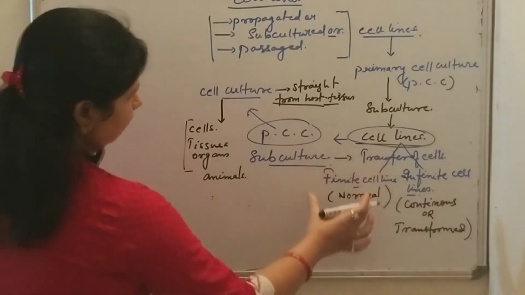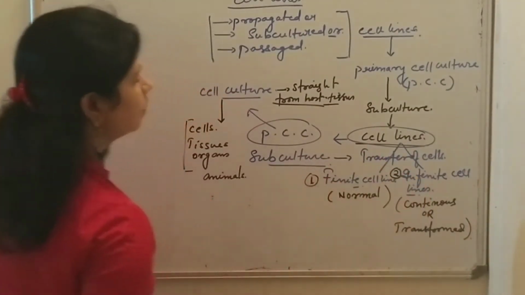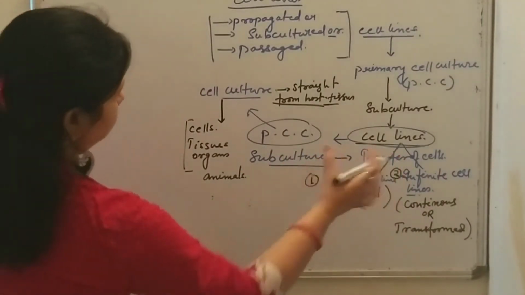So I will tell you about finite as well as infinite cell lines.